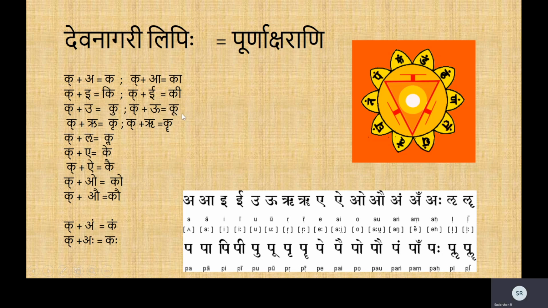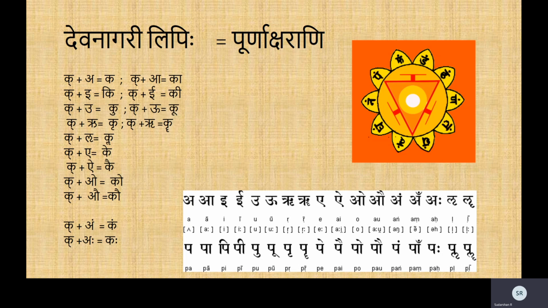Ku, koo, kri, kree, klri, ke, kai, ko, kau. You see the similarity here? O, au, all of that. So now this is to be learned and practiced well. This is just a formal way of introducing it. There are many other websites and books where you can practice Devanagari Lipi a lot, which is very similar to the Hindi Lipi, which is why people confuse Sanskritam as Hindi most of the times, especially the foreigners.